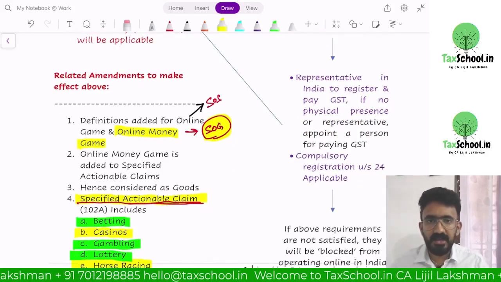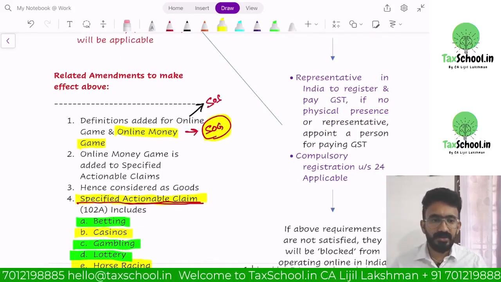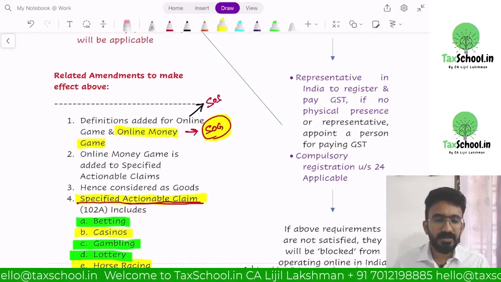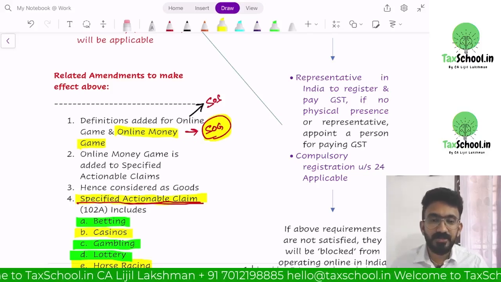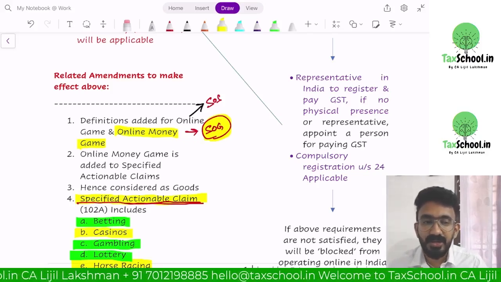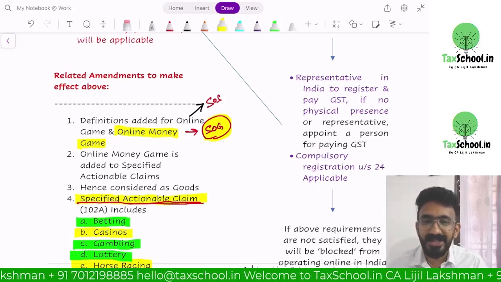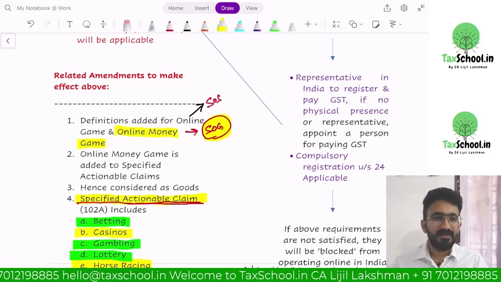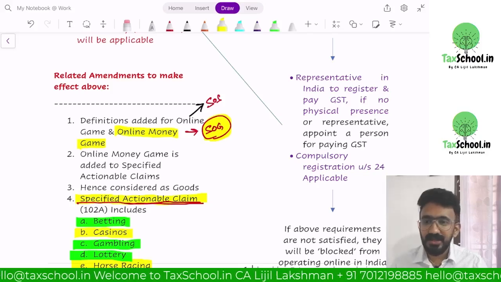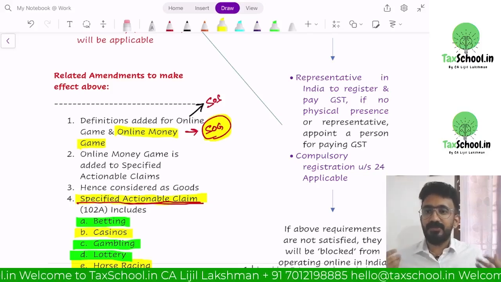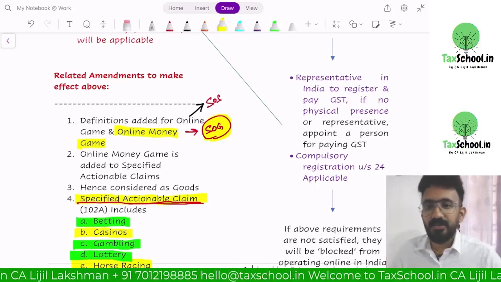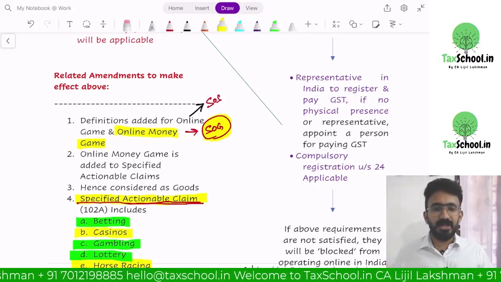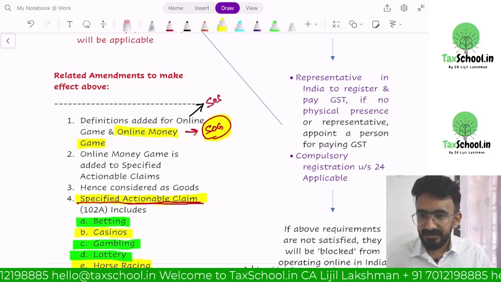Can I have an answer on the chat box, everyone? It is considered to be SOG. Then their time of supply should be based on date of invoice or due date of invoice, right? Not the date of depositing the money. Are you understanding? Which means all this provision will fail, no? Government wants to collect taxes when they deposit, but for supply of goods, date of depositing the money, advances are not considered.